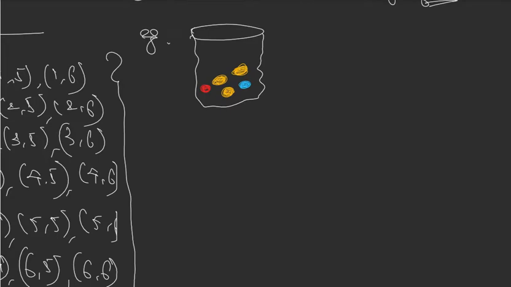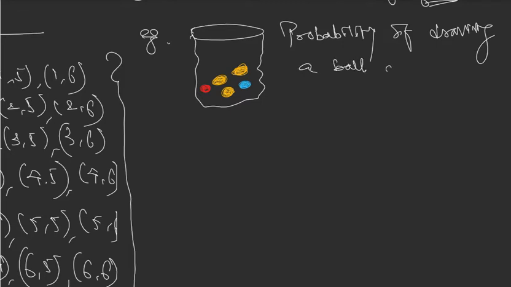One red, one blue, and three yellow balls. What is the probability of drawing a ball of any random color?